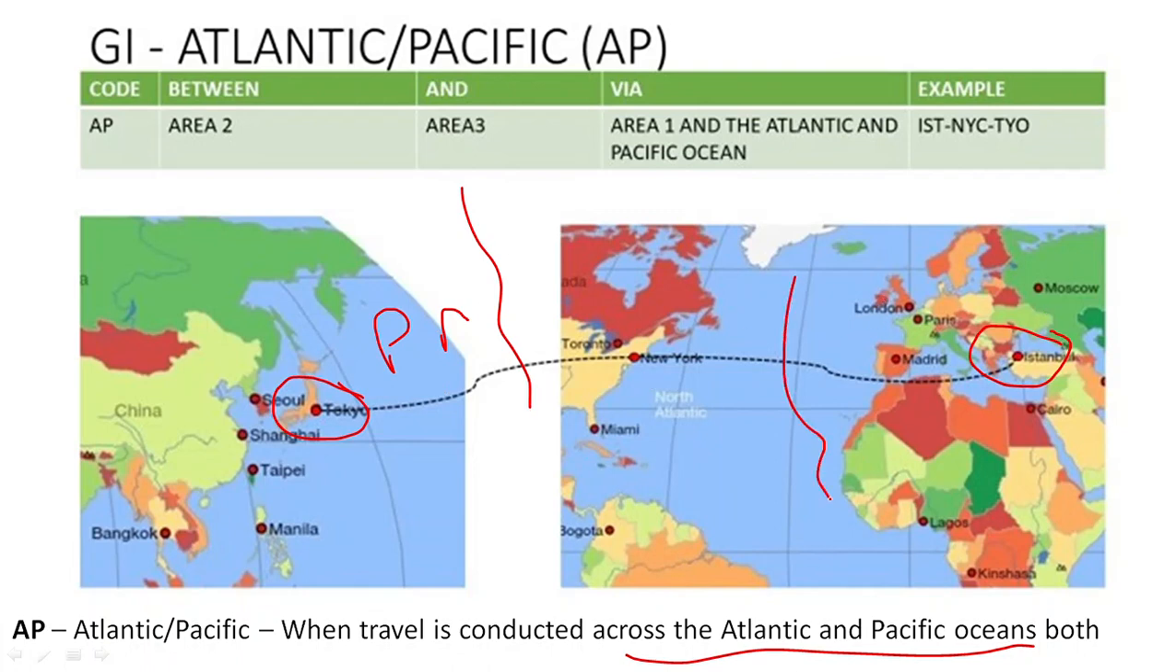Now this journey is across both the oceans, Atlantic and Pacific, so the global indicator will be AP. Here in this case, the journey should be between Area 2 and Area 3 via Area 1 and the Atlantic and Pacific Ocean. So the GI will be Atlantic Pacific, AP.